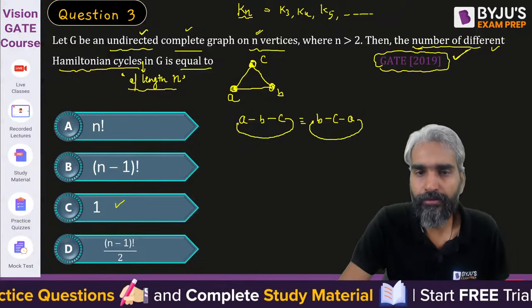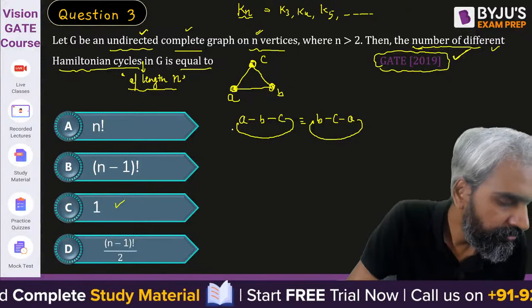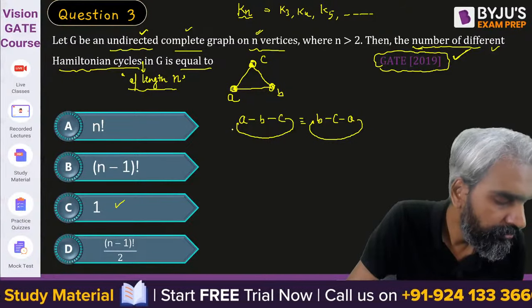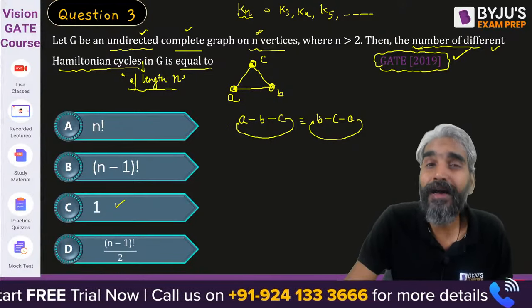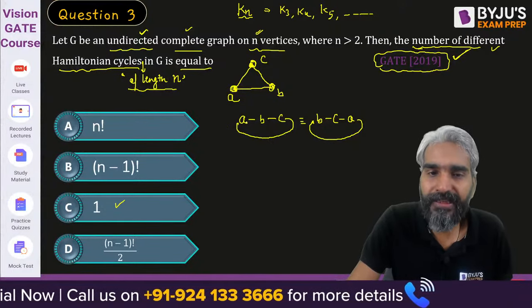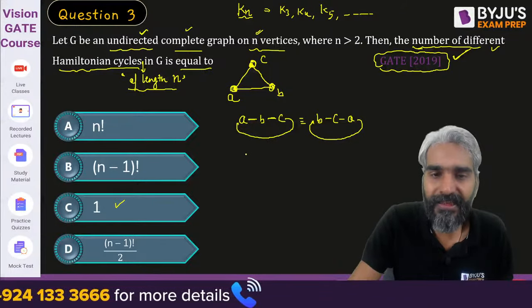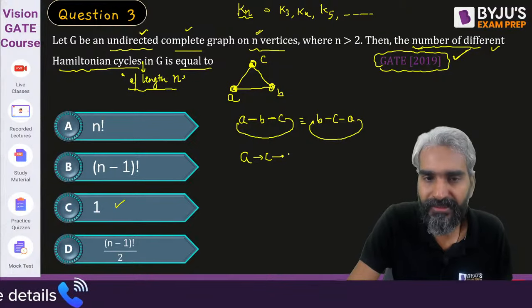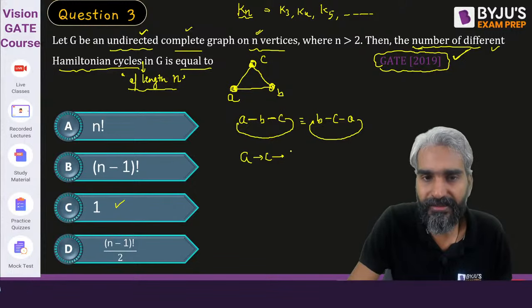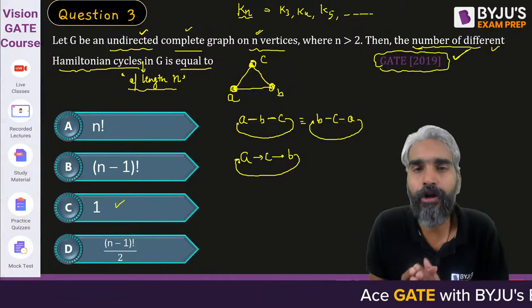Yes or no? So these are the same things. No. So that's the idea, that these two are the same thing. But apart from that, if I say after A I'll visit B, after B I'll visit C, or if I say after A I'll visit C, after C the next one is B, and after B I'll go back to A. So are these same or different?